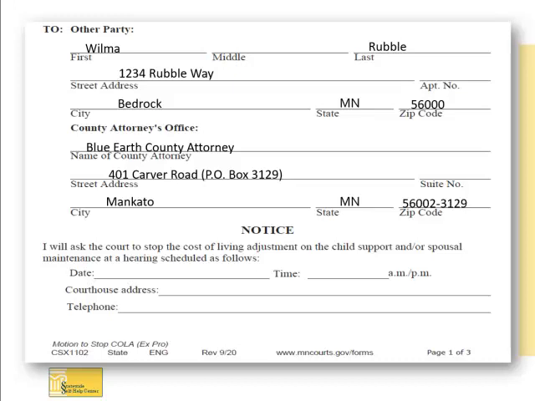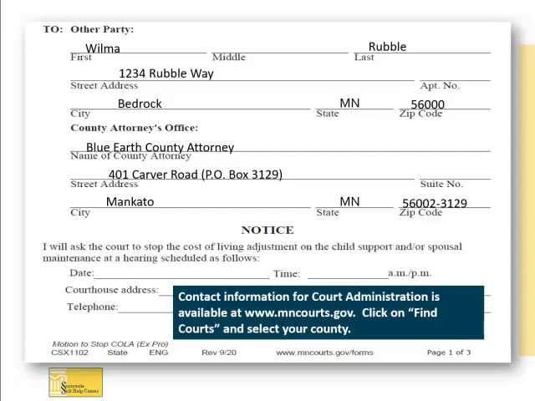On the bottom half of the form where it says Notice, fill out where the hearing will take place. Keep in mind that the hearing may be in person or may be held remotely. You will need to call court administration in the county where your case is filed to get a hearing date and time, and find out if it will be in person or remote. Contact information for court administration in each county is available on the Minnesota Judicial Branch website at www.mncourts.gov. Click on Find Courts and then select your county.